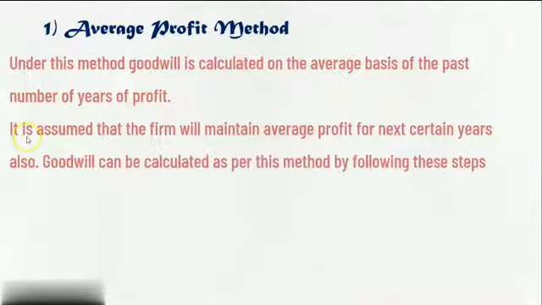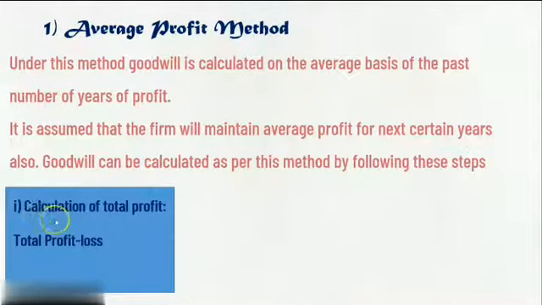Now, it is assumed that the firm will maintain average profit for the next certain years also, and therefore we have to assume that whatever profit the organization has earned in the last few years, similarly the same profit the organization is going to earn in the future period also. Therefore, goodwill can be calculated as per this method by following these steps. So we have to remember the steps that we have to follow whenever we calculate goodwill as per the average profit method.